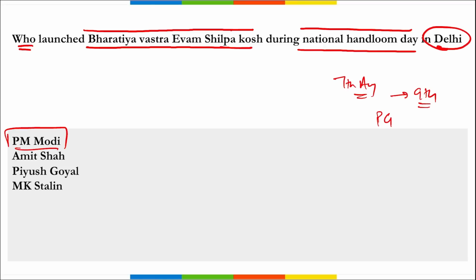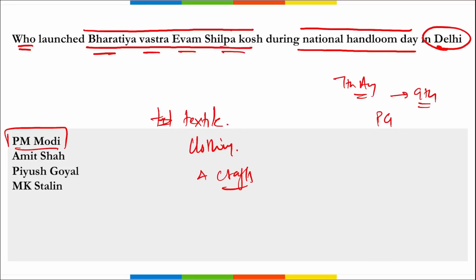If we talk about this, this is an online repository, and it is a one of its kind knowledge platform that will connect the history, present status, and future development of textile, clothing, and related crafts. I repeat, this is a one of its kind knowledge portal connecting history, present, and future developments of the textile, clothing, and craft sector. This will offer access to a vast database of research papers, case studies, discussions, and doctoral work in these areas, serving as a comprehensive resource for information on new developments and current events in textile and craft.